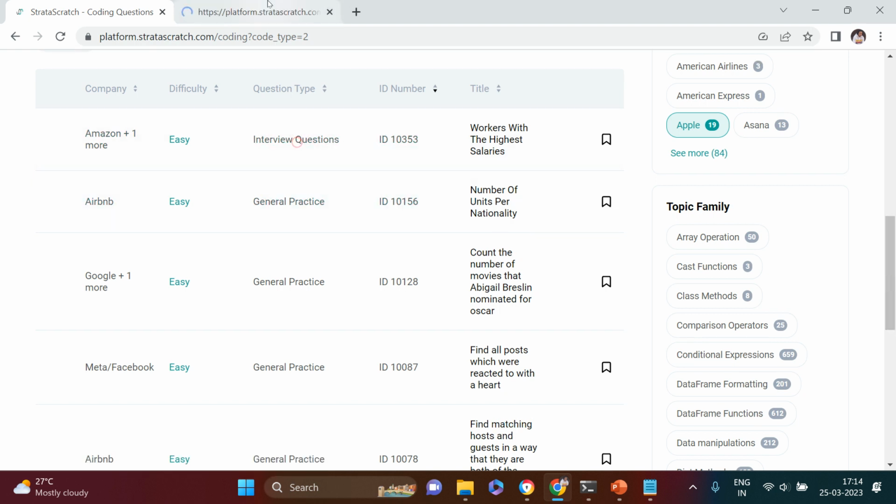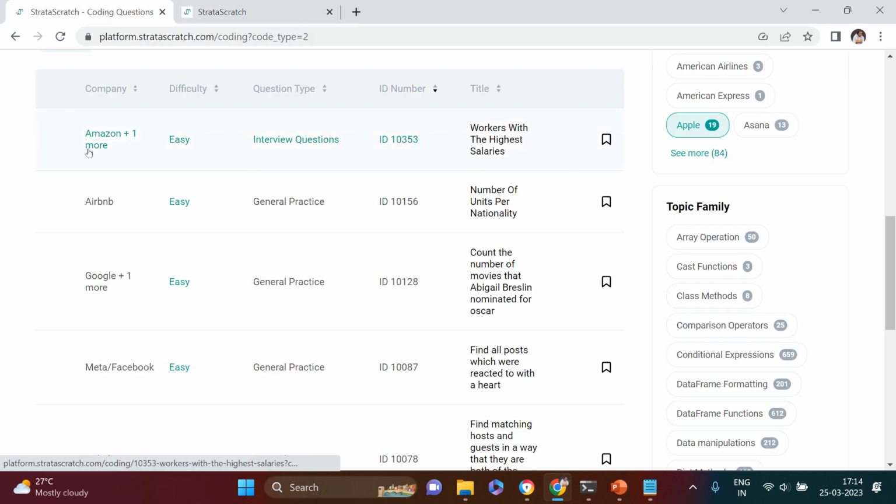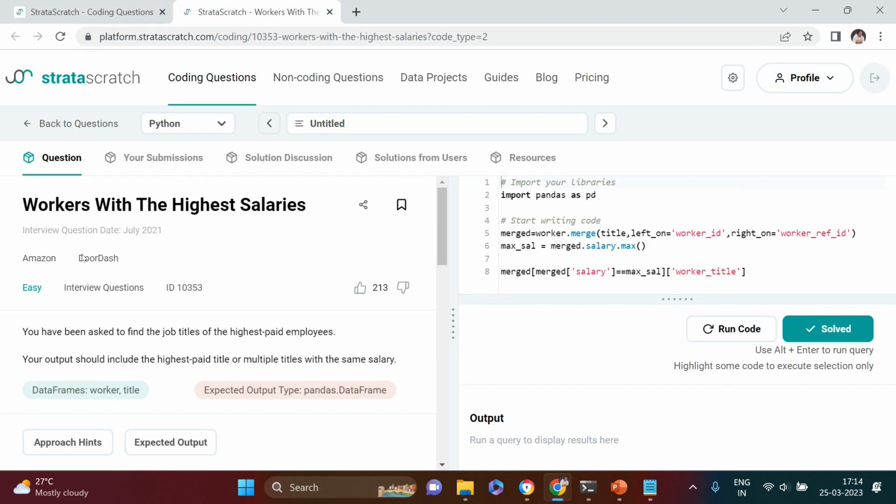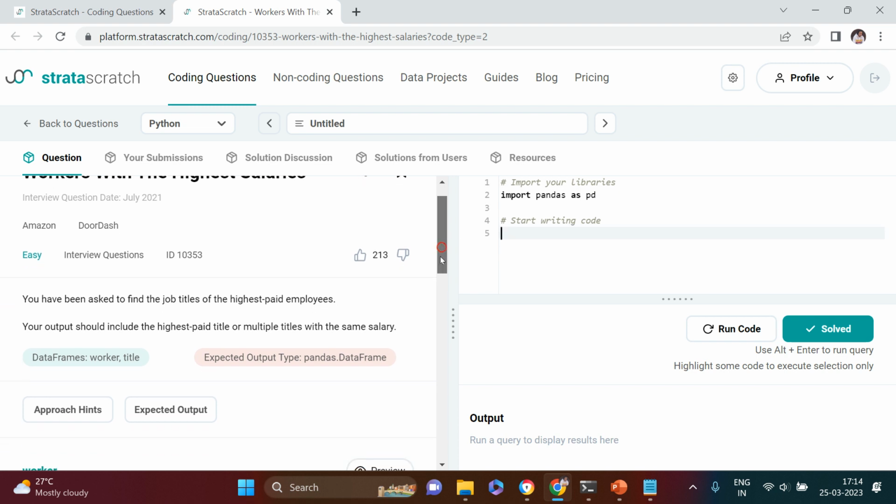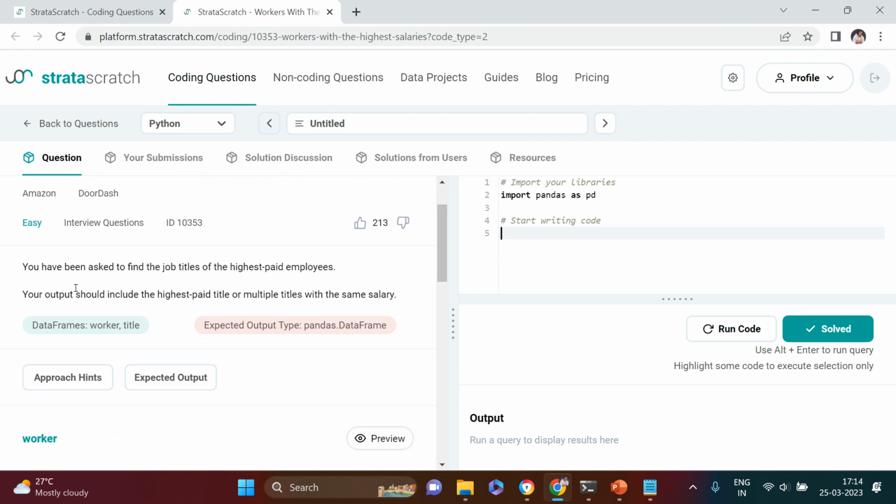Okay, so this is the first question. This question was asked in Amazon and one more company's interview. Okay, so this was asked in Amazon and DoorDash. Here is something which we have already solved, but I removed that, and let's read the question once again. You have been asked to find the job titles of the highest paid employees.